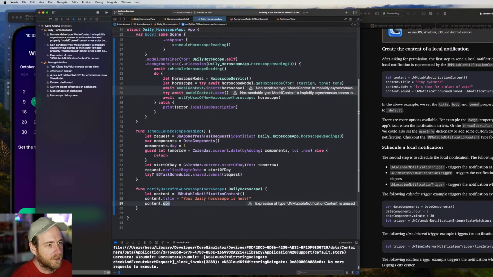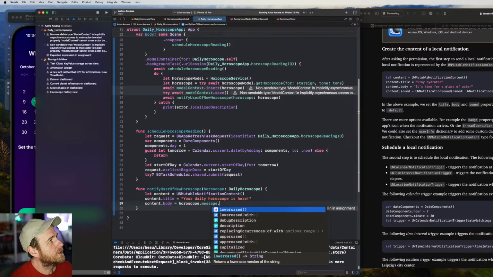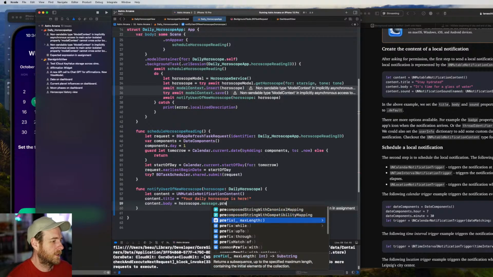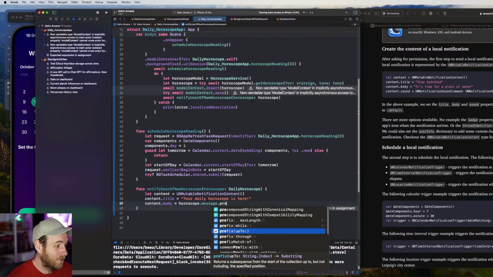For now, we just go with the body. We'll just stick with what we've got here, and this is going to be the horoscope message. And then I think what we want to do is like prefix. What's the difference between all these?